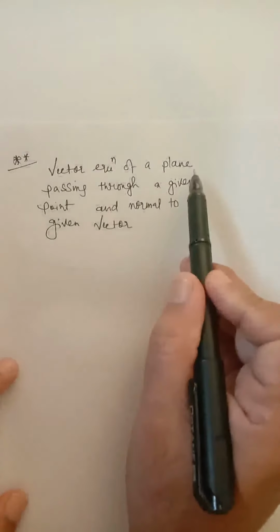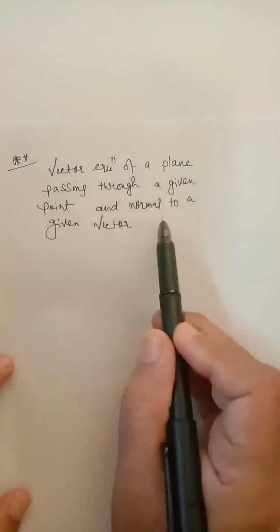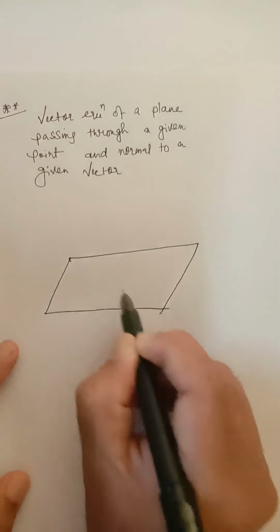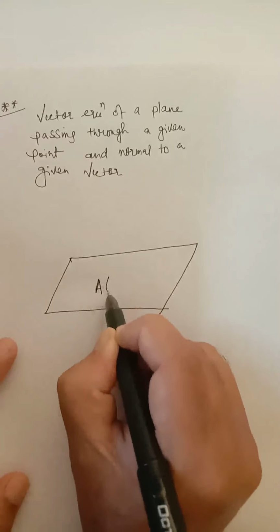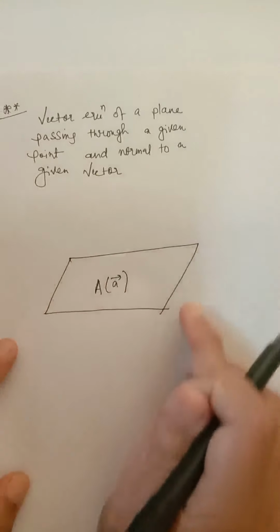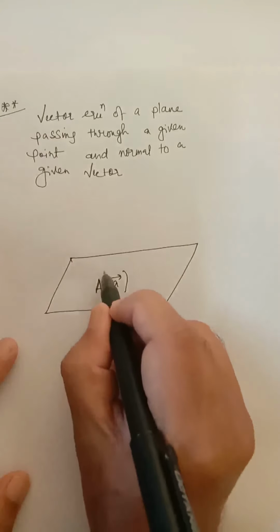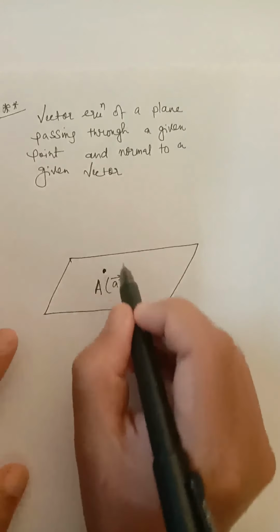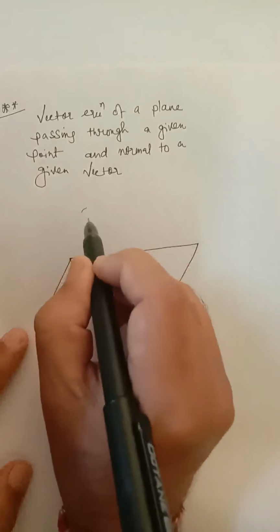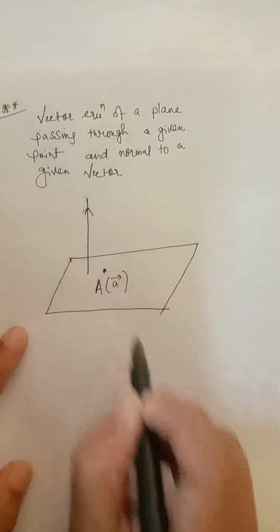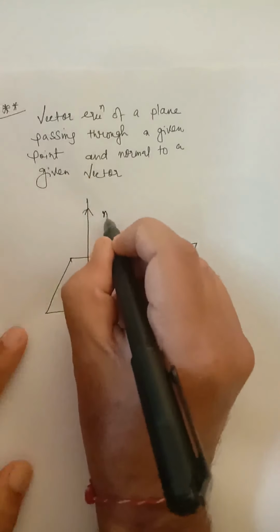Next, one very important theorem: vector equation of a plane passing through a given point and normal to a given vector. Suppose you have to find the equation of a plane which passes through a point A with position vector a vector, and this is the point A which lies on the plane, and this plane is normal to a given vector, say n vector.